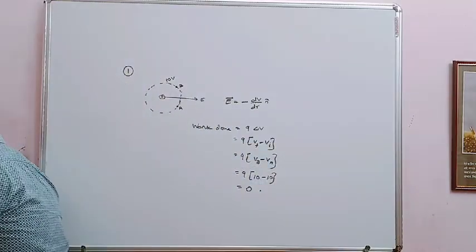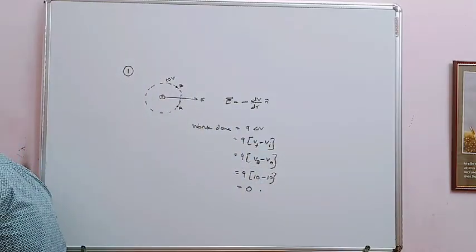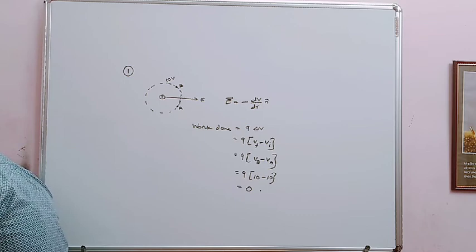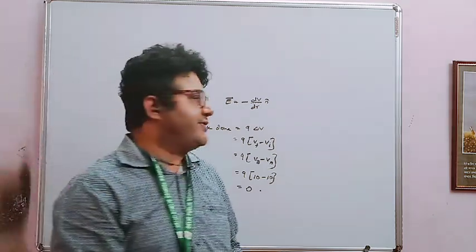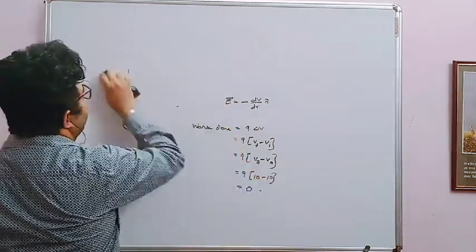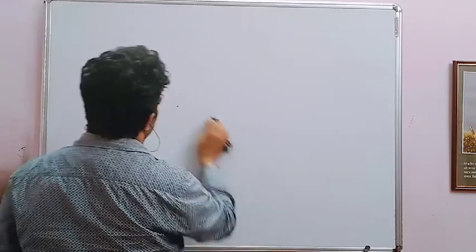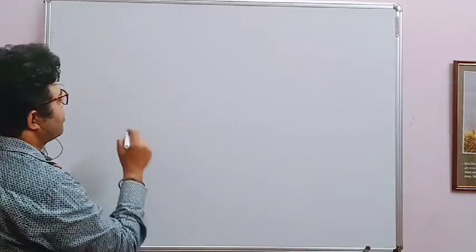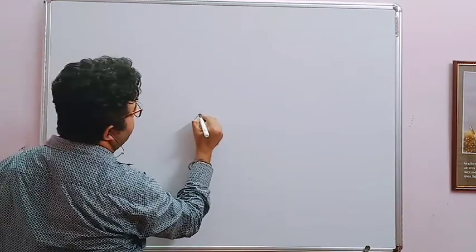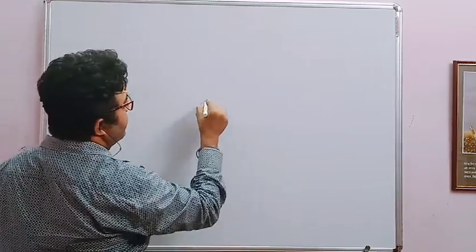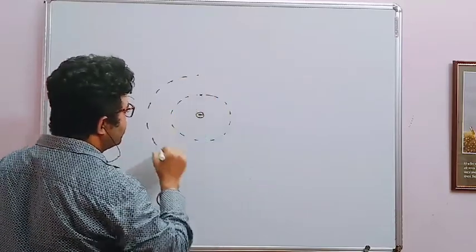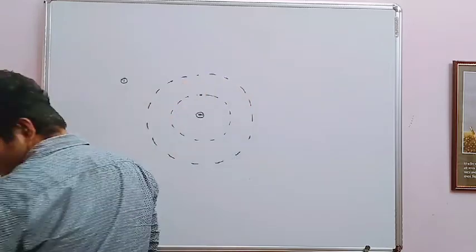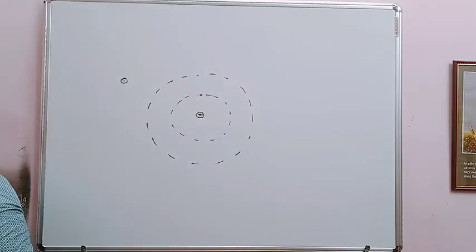Then the next thing is to draw equipotential surfaces, which is also very, very important. First we can draw for a point charge. Suppose we have a point charge. So these are the equipotential surfaces. This one is one equipotential surface, and this one is one more equipotential surface. So we have two equipotential surfaces.